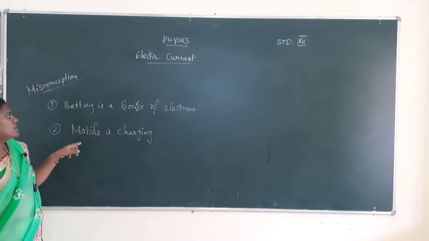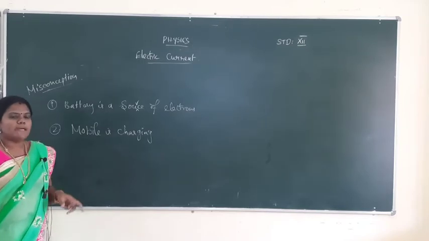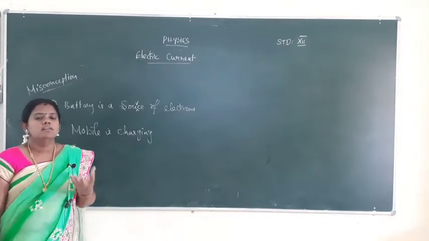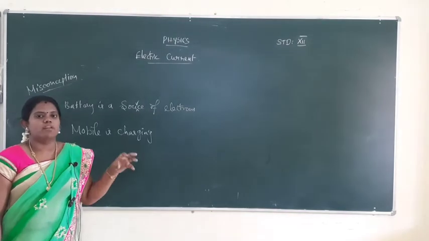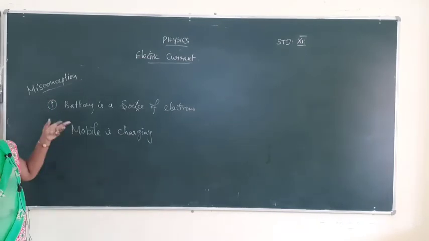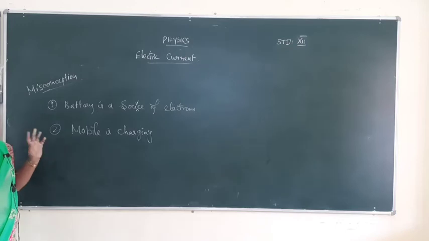Okay, then second, mobile is charging means mobile will be getting the electrical energy from the AC current. AC current means alternating current. The electric current is supplied from the board in our house. That electric current will be supplied to the mobile for charging. Those are the misconceptions of electrons.